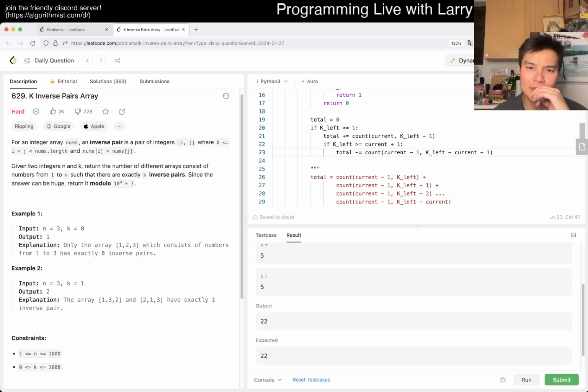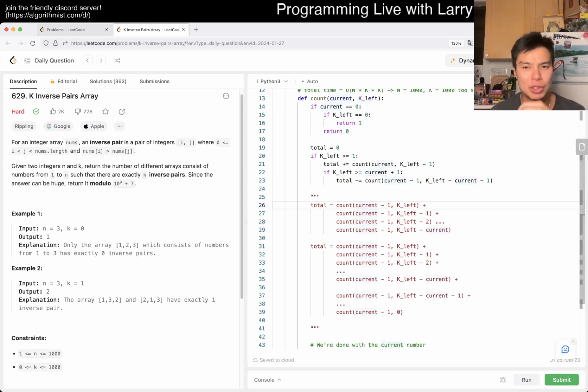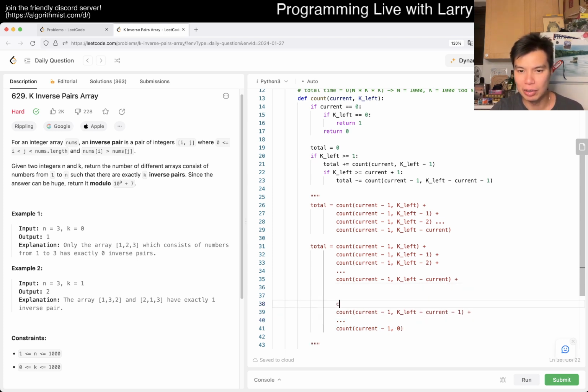That is hard. Okay. Yeah, so the reason why I wasn't sure about this, to be honest, is that even though this thing that I'm highlighting is equal to, like I said, count of current k left minus current minus 1, there's no easy way to only do this deletion once for the row, right?